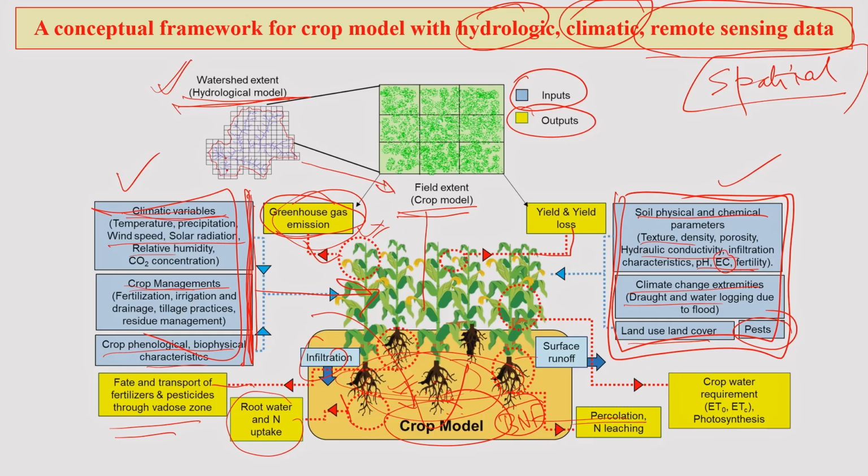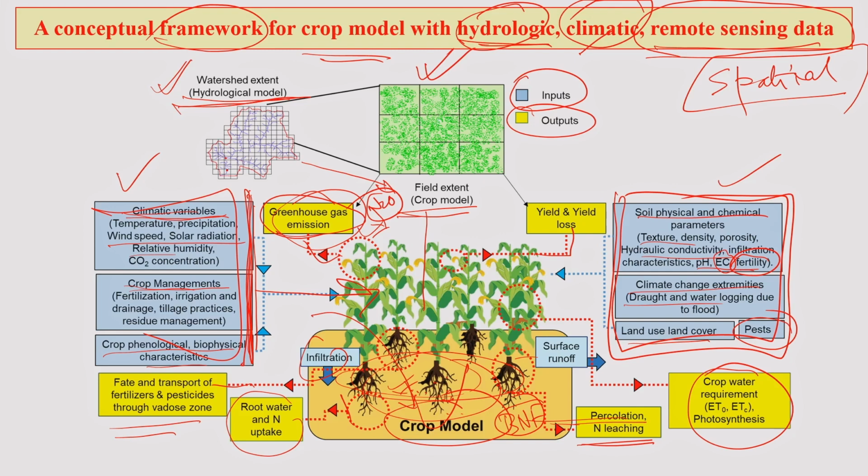Now, percolation and nitrogen leaching. Because you will be putting in your fertilizer, the amount of fertilizer applied, like soil fertility, will go in as an input. So, definitely we can calculate how much nitrogen is leached, and how much nitrogen is going out as nitrous oxide into the environment. Crop water requirement is another estimation which a crop model exercise can give as an output. So, basically what we see is that this is a conceptual framework proposed for a crop model where you can bring in hydrological and climatic models and also remote sensing data.